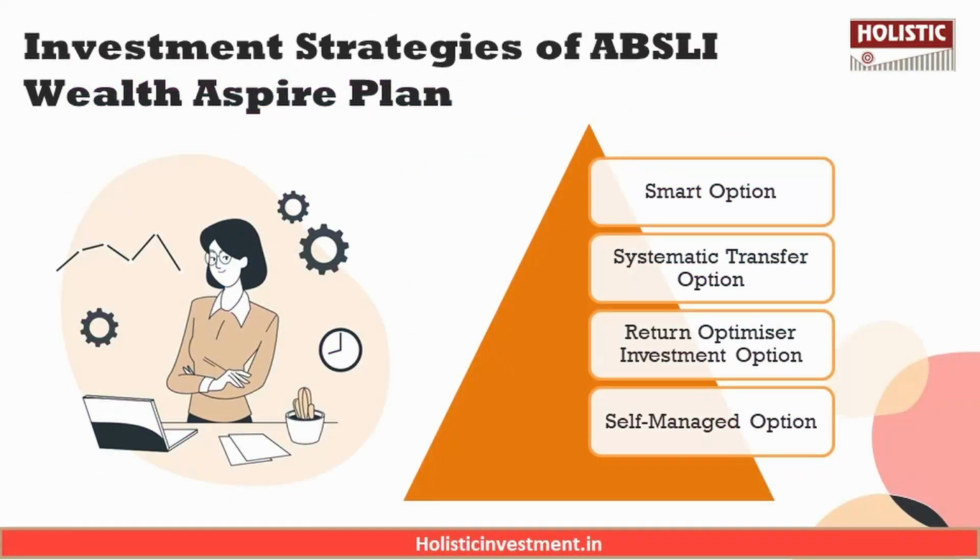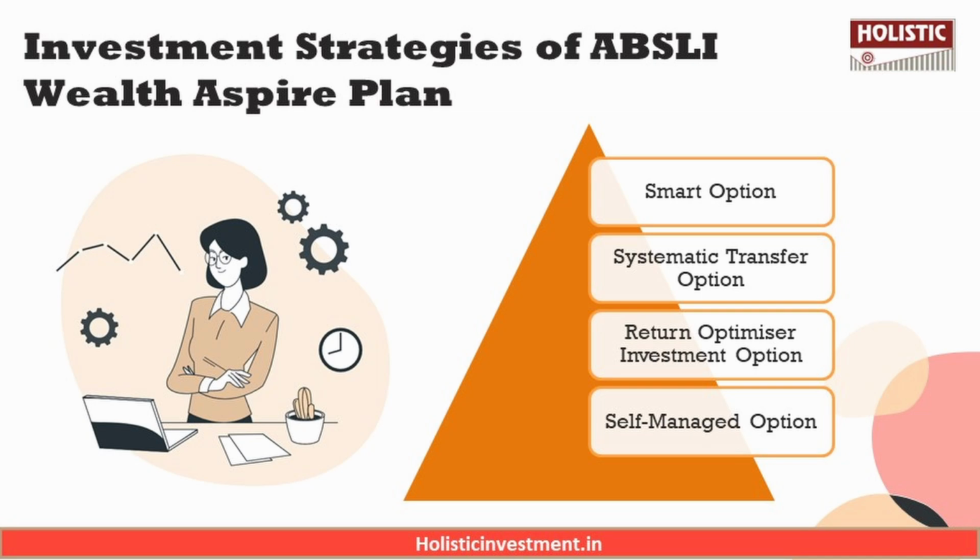Now under this policy, you decide how to invest your premiums in one of the 4 investment options. So first is the smart option. Your portfolio will be structured as per your maturity date and risk profile, which can either be conservative, moderate, or aggressive. Your annualized premium, which is the net of your premium allocation charge, is allocated between 2 funds, which is first the maximizer fund, which is an equity fund. Next is the income advantage fund, which is a debt fund, in a predetermined proportion.